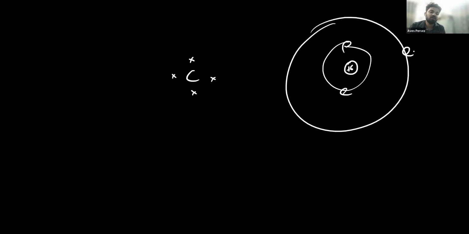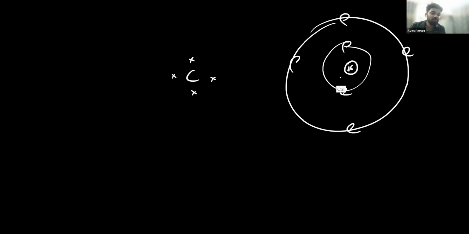If it borrows 4 electrons, first it gains 1 electron, then 2 electrons. It is very tough for only 6 protons to hold 8 electrons.